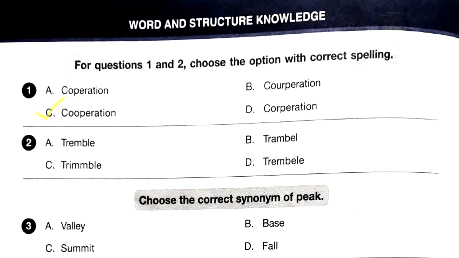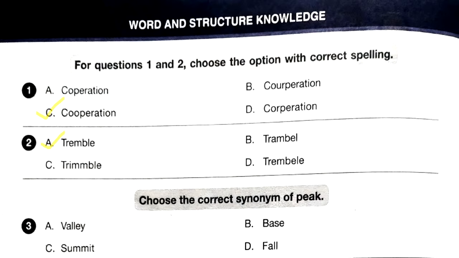Let's move on to the second question. We have to choose the option with the correct spelling. The correct spelling is T-R-E-M-B-L-E, tremble. So the answer is option A, tremble.